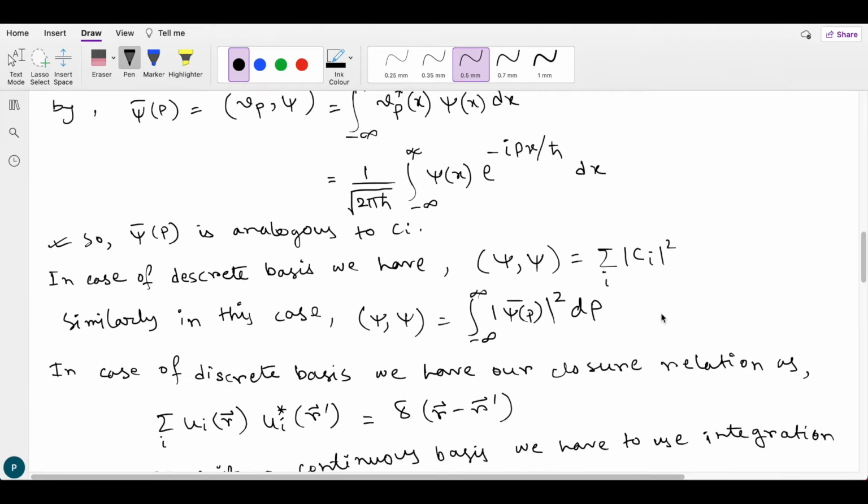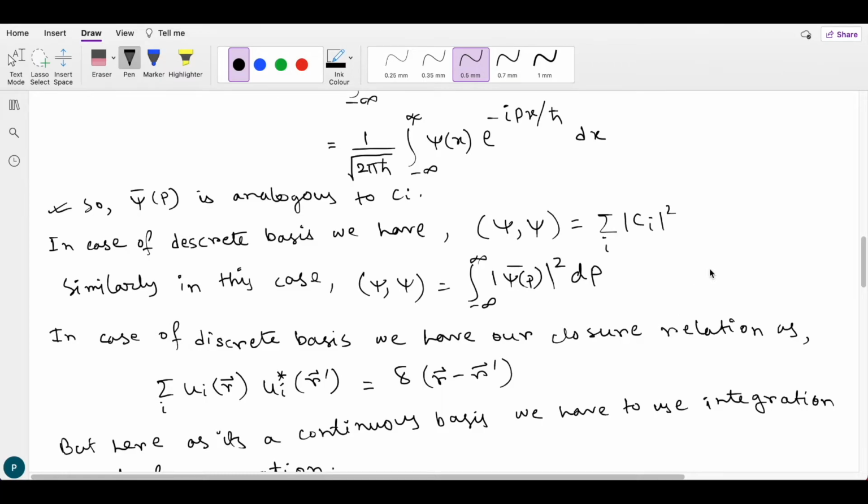In case of a discrete basis, we have the scalar product of psi with psi as the summation over i of mod c_i square. Similarly, in this case we have a continuous basis, so we have to change the summation to integration. So we have the scalar product as the integral from minus infinity to infinity of mod psi bar(p) square dp.